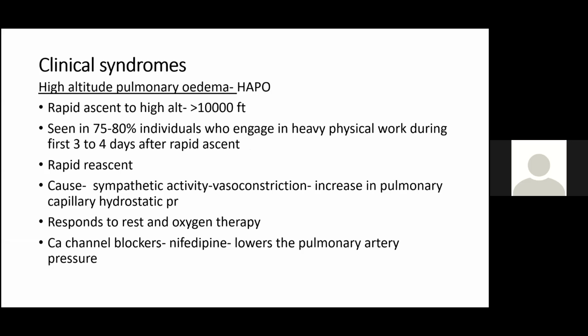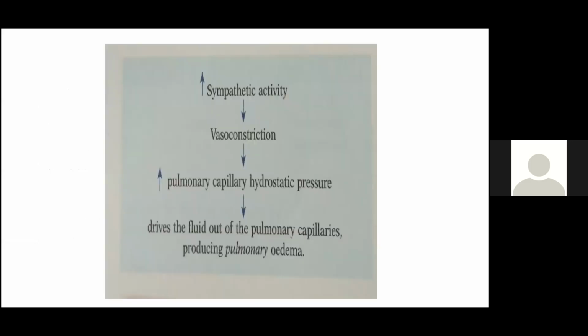So what is the main feature here? Pulmonary edema. So hypoxia, which is getting aggravated by work, will lead to increased permeability of the pulmonary capillaries, which is causing edema. Also, there is increased sympathetic activity. So what is the cause of increased sympathetic activity? Here we can see increased sympathetic activity is causing the pulmonary edema mainly.